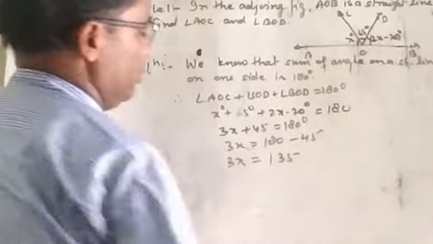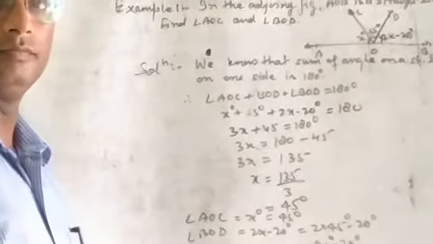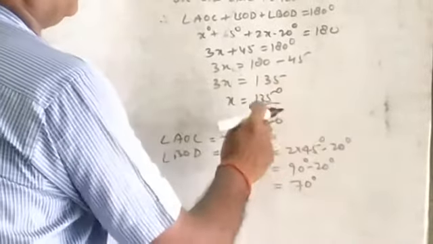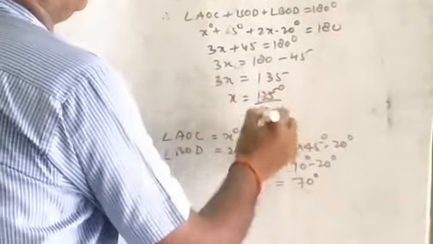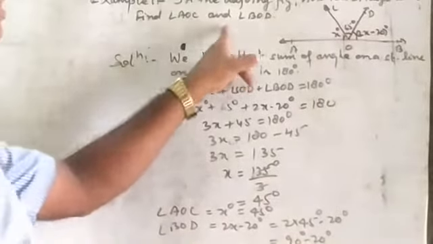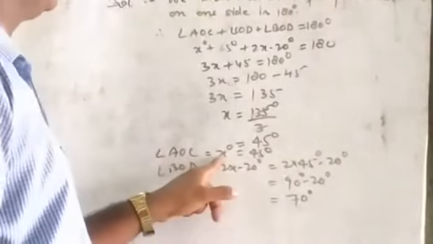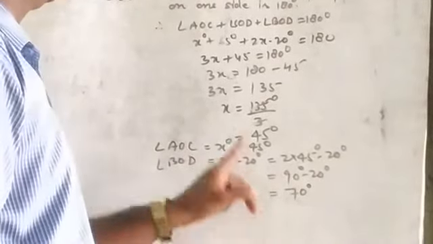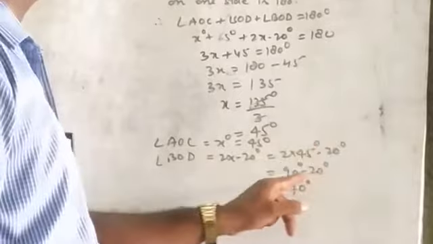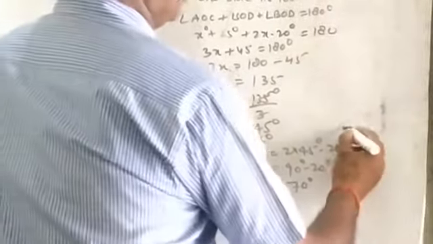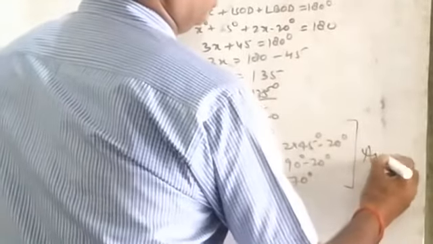3x is equal to 135, so x is equal to 135 by 3. When we cancel this, we get 45. In this question, it asks for angle AOC and angle BOD. Angle AOC is equal to x degree, which is 45 degrees. Angle BOD is equal to 2x minus 20. 2 into 45 minus 20, 90 minus 20, that is 70 degrees. In this way we can calculate the values and this is your answer.